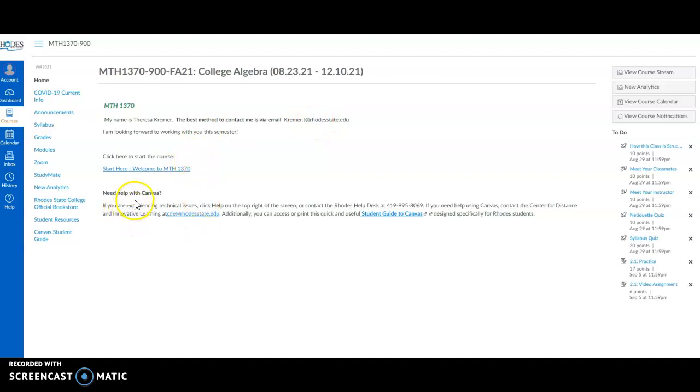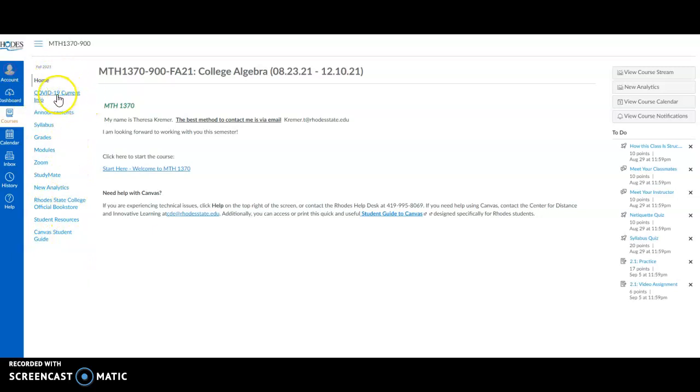If you're having trouble with Canvas, any technical issues at all, the Rhodes Help Desk, here's the phone number right here, that's the best contact for campus. I'm going to be of limited help if you're having computer issues there. There's also a student guide for Canvas, if you click right there, that can kind of walk you through how to use it. So along the left-hand side here, these are different tabs that we can use.